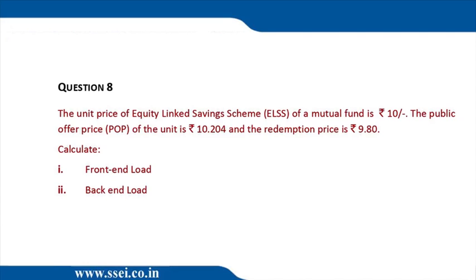I think everybody will love the solution, and the Institute has given the solution. But if you want to calculate the actual answer, in that case you can follow the first solution. The first solution says that the POP should be NAV divided by 1 minus front end load. Solve for front end load. And the redemption price is the NAV into 1 minus back end load. So you can solve it that way, but I would recommend enjoy the simplicity. Okay, the second solution is better.